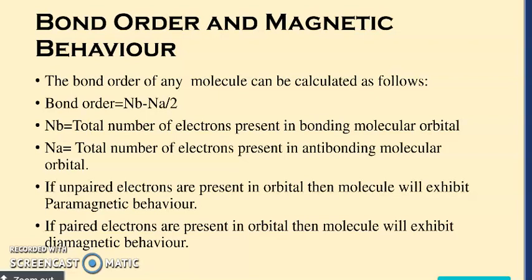Now the third aspect is its magnetic behavior. How can we predict whether this molecule will exhibit paramagnetic or diamagnetic behavior? It depends upon the number of electrons present in the orbitals. Are they unpaired or paired? If they are unpaired, then we can conclude the molecule is paramagnetic in nature. But if the electrons are paired, we can say the molecule is diamagnetic in nature.